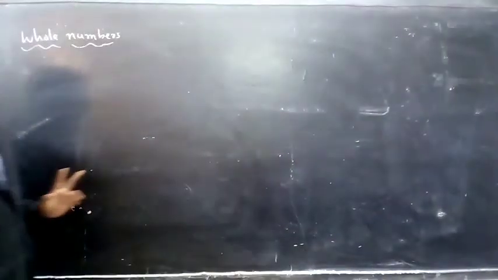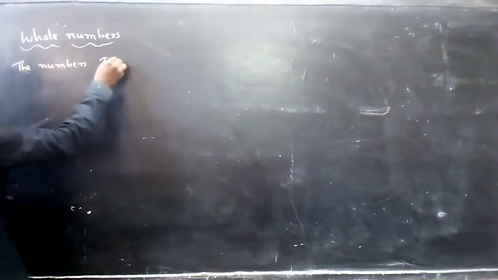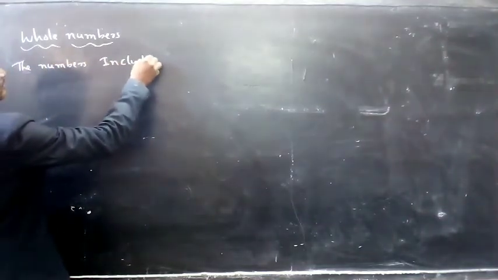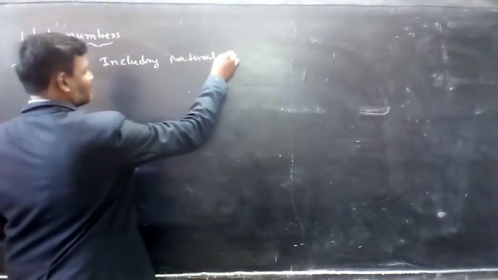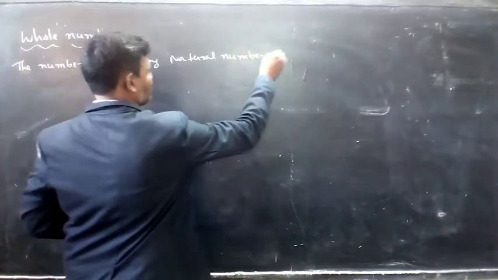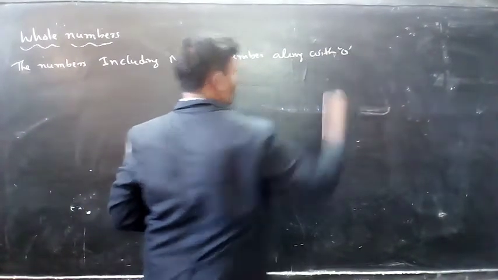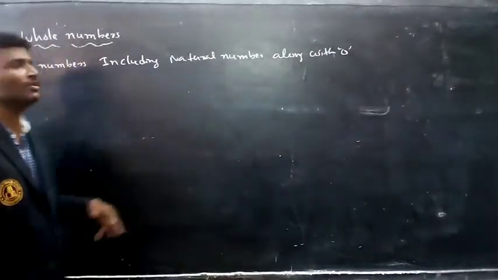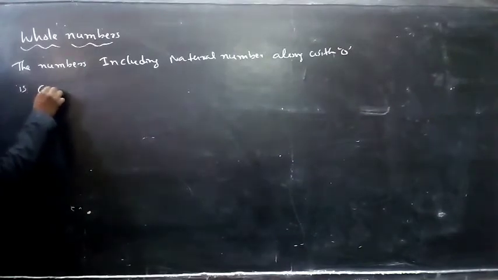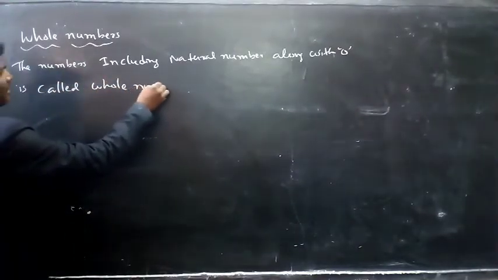Next, whole numbers. The numbers including natural numbers along with 0 are called whole numbers.